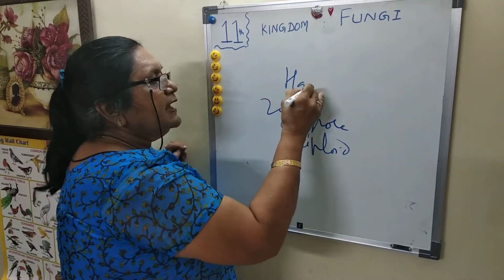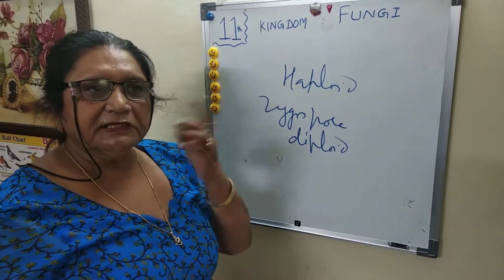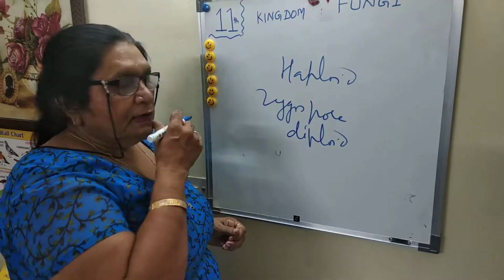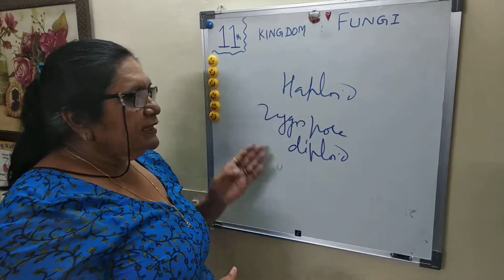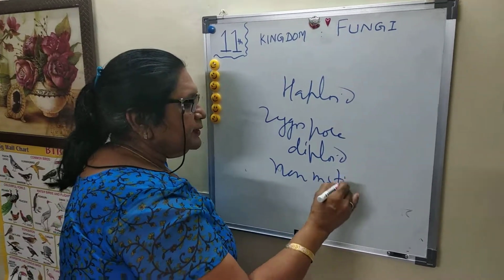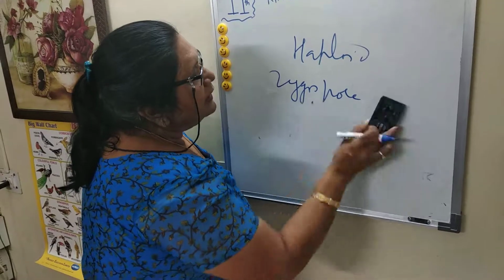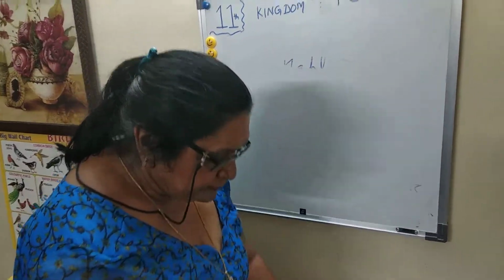A zoospore is a haploid structure formed before fertilization by asexual reproduction. Zoospores are motile, while zygospores are non-motile. You can write this difference in the paper. Then come the examples.